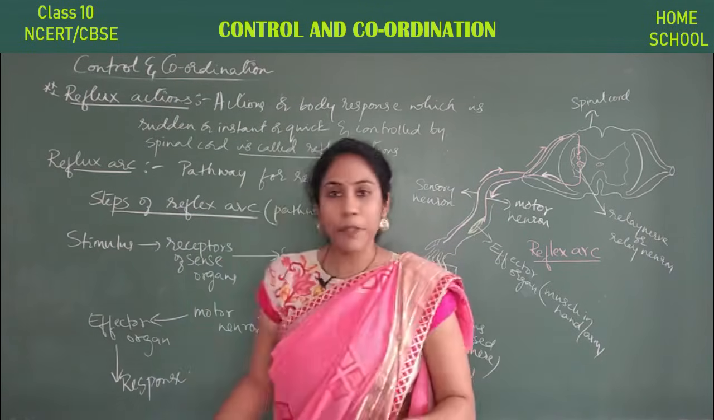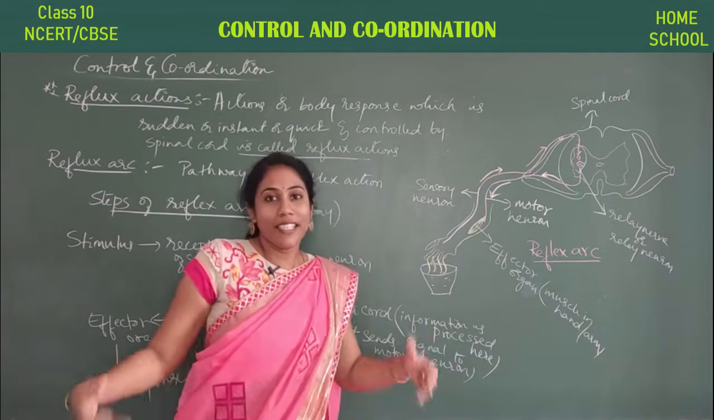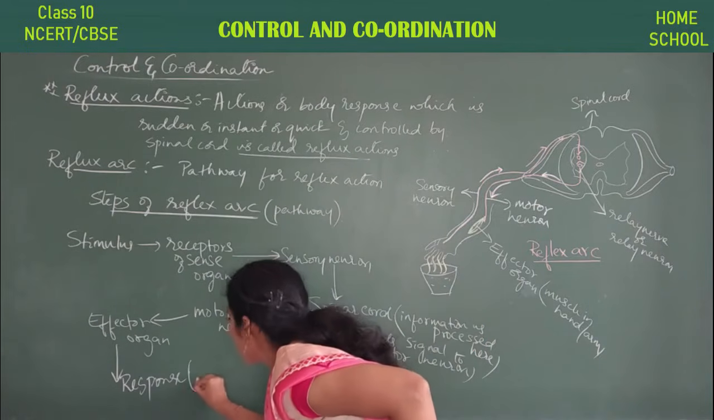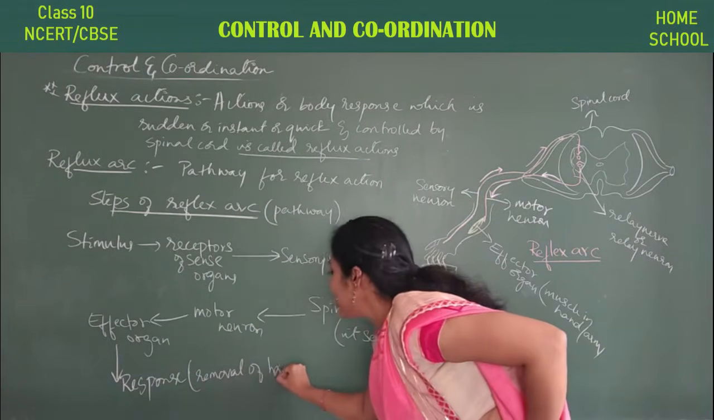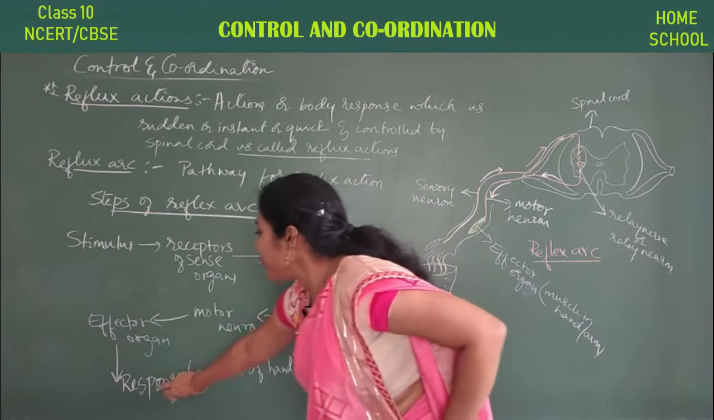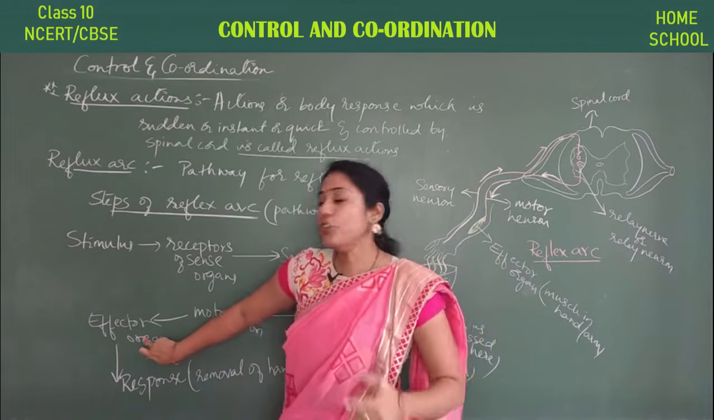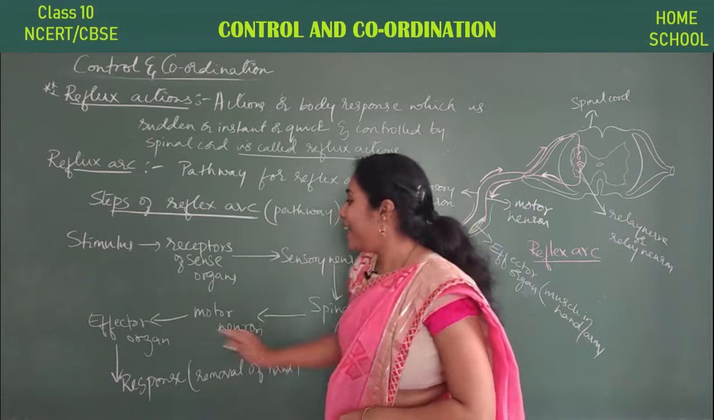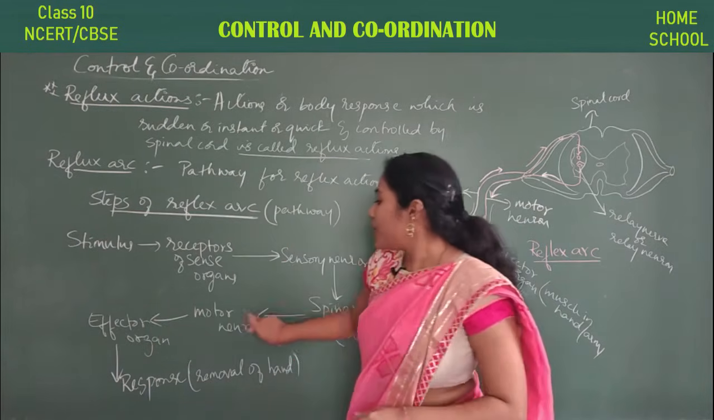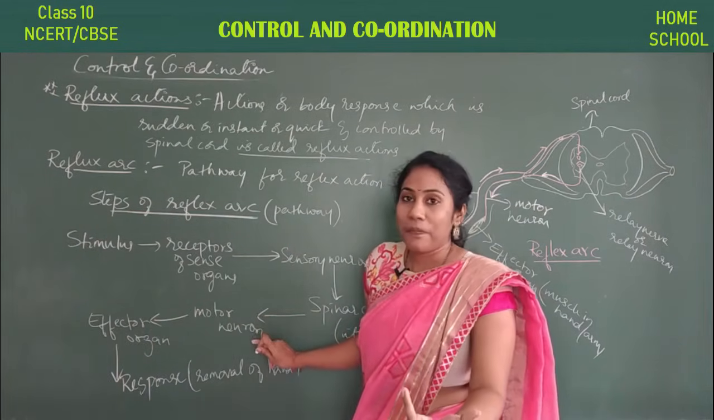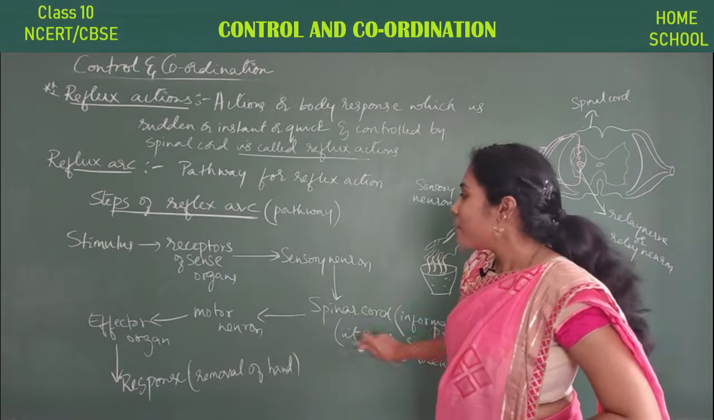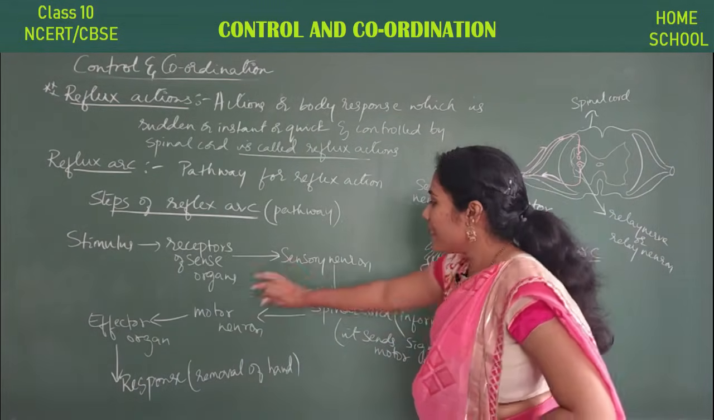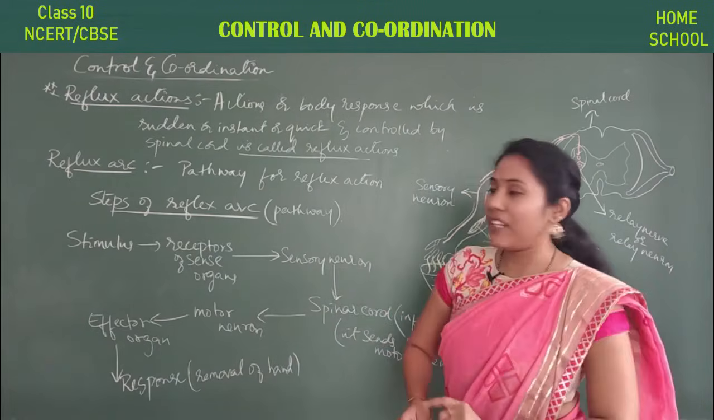What is the response produced? Removal of the hand. That is the response. So what is the response here? Removal of the hand. Who is helping to produce the response? The effector organ. Who told the effector organ to remove the hand? The motor nerve brought the information. Who gave that information? The spinal cord. So this is the mechanism of the reflex arc.